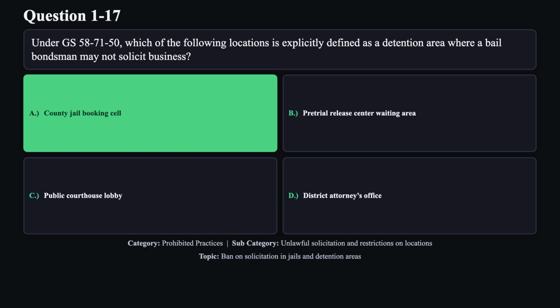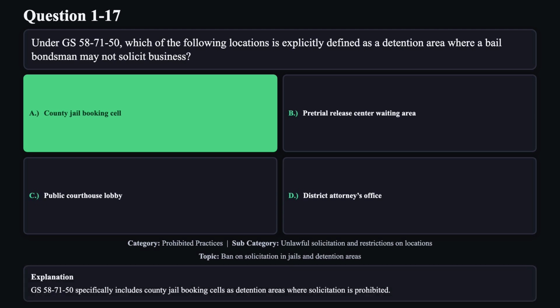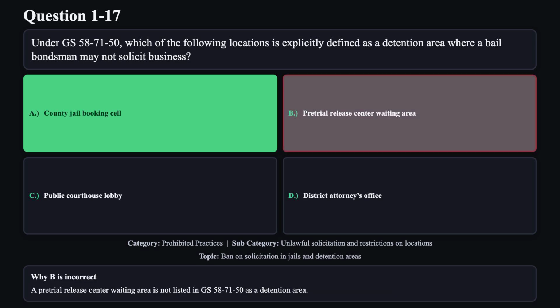The correct answer is A. GS 58-71-50 specifically includes county jail booking cells as detention areas where solicitation is prohibited. Reason B is not correct. A pre-trial release center waiting area is not listed in GS 58-71-50 as a detention area.